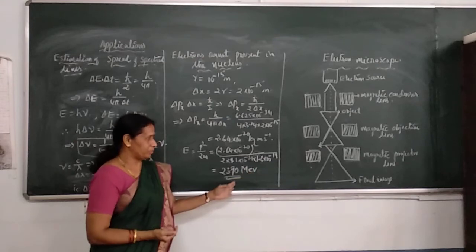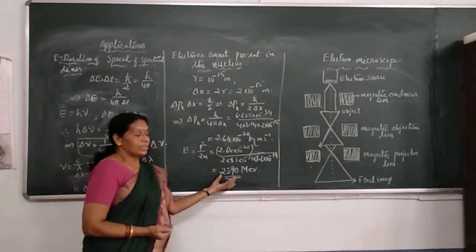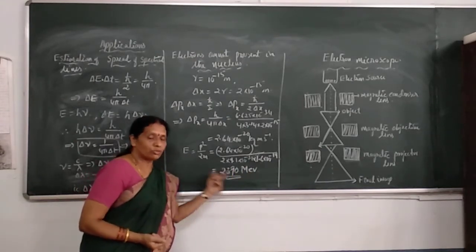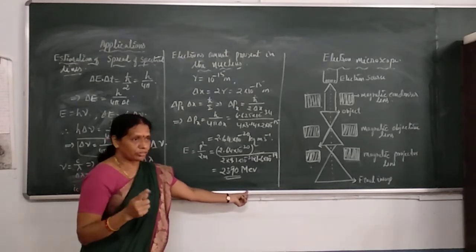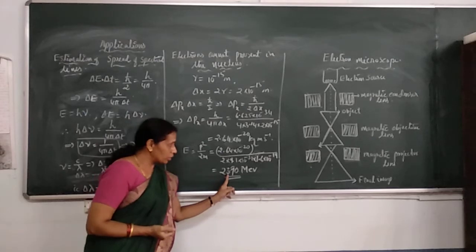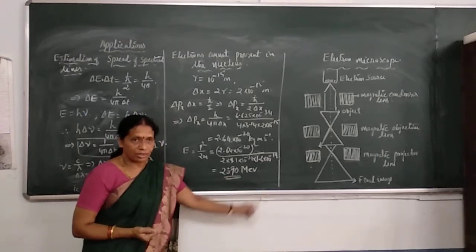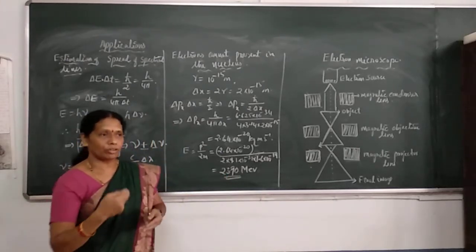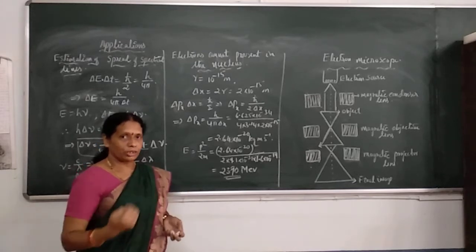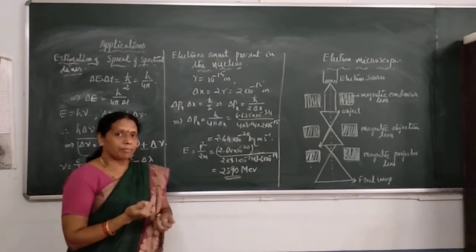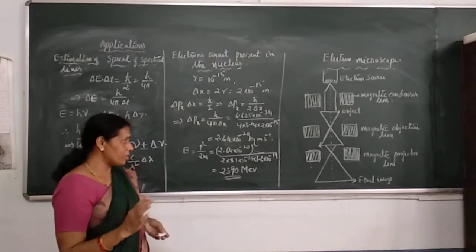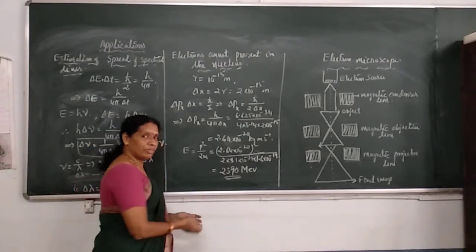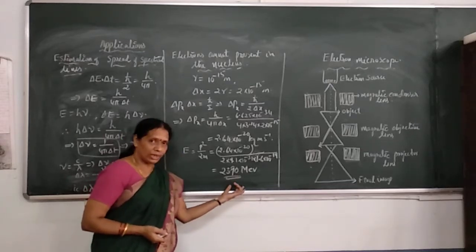What this value says is, if an electron exists inside the nucleus, it should possess a kinetic energy of the order of 2390 MeV. But during beta decay, or during emission of beta particles from the nucleus, it is observed that electrons having a very low energy, of the order of 4 MeV, are emitted. That 4 MeV is very, very small compared to this value.